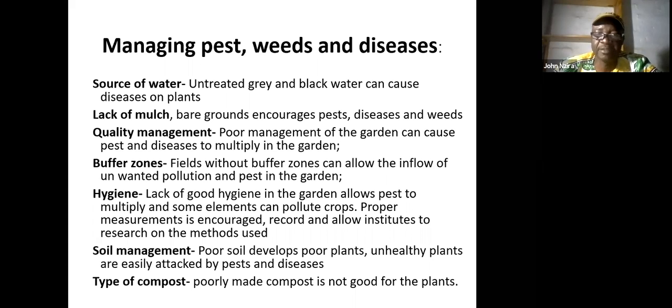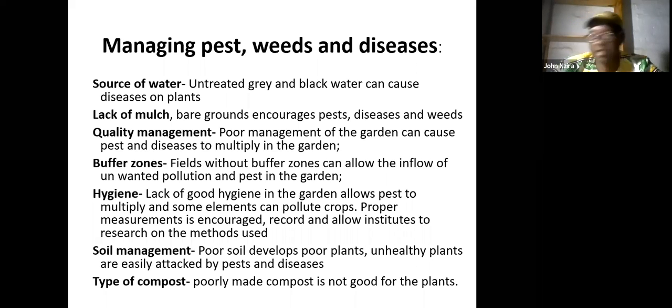Soil management: poor soil develops poor plants, and unhealthy plants are easily attacked by pests and diseases. So it is important to build our soils. Type of compost: poorly made compost is not good for the plants.